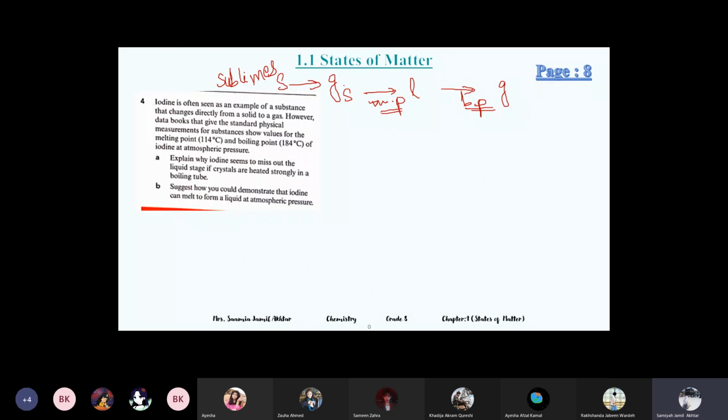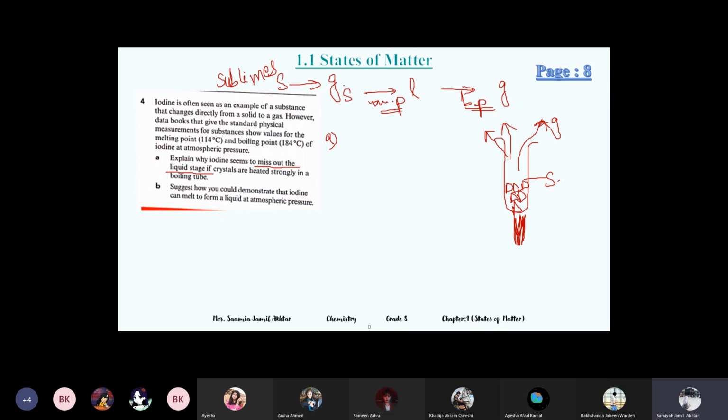Explain why iodine seems to miss out the liquid stage if crystals are heated strongly in a tube. They're asking why iodine seems to miss the liquid stage. If in a boiling tube there are solid crystals of iodine and we heat the test tube, then the solid starts changing into gas. There will come a liquid stage, but it passes very quickly.